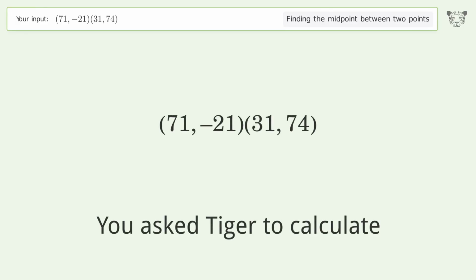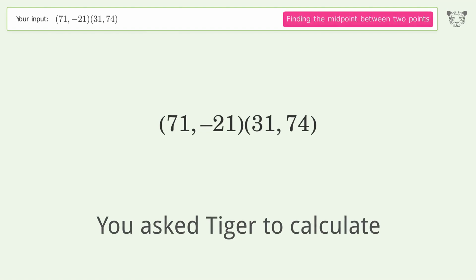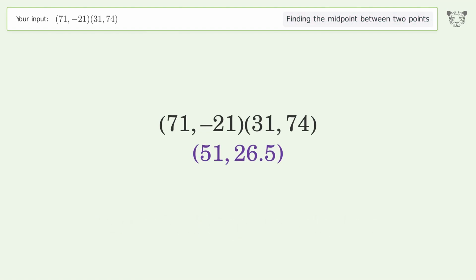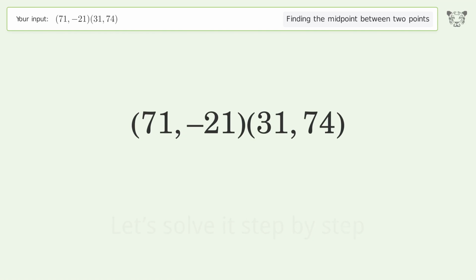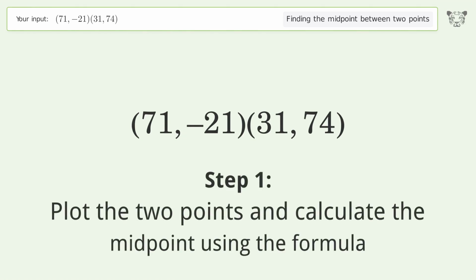You ask Tiger to calculate. This deals with finding the midpoint between 2 points. The midpoint between the 2 points is (51.2, 6.5). Let's solve it step by step. Plot the 2 points and calculate the midpoint using the formula.